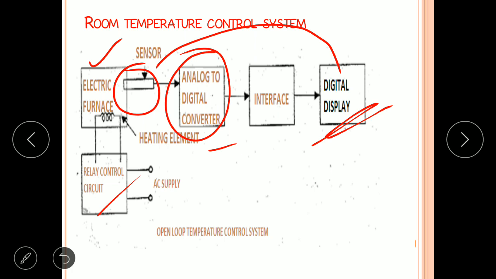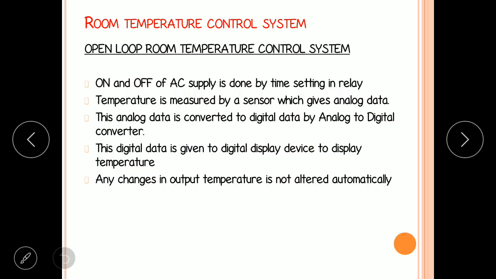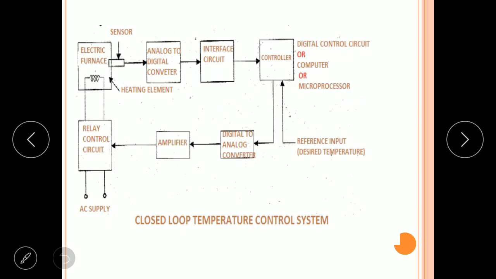The same system will convert to a closed loop control system by providing feedback. See the definition, see the block diagram. Here feedback is provided. In this block diagram we have extra elements: controller, digital to analog converter and amplifier.